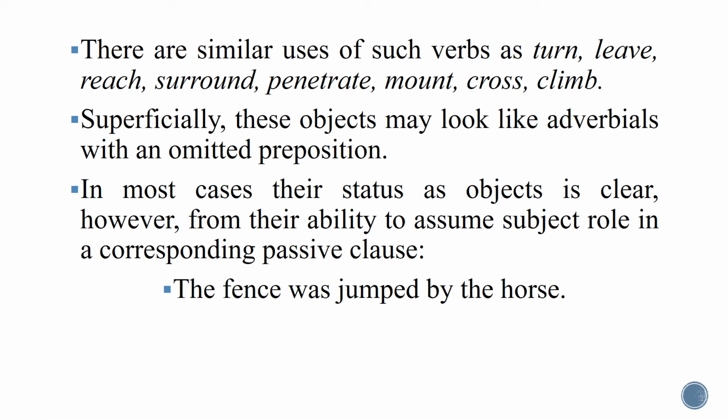Can we find other verbs that can be used in the same position, followed by a locative direct object? In fact, yes. The locative direct object can also be used after verbs like turn, leave, reach, surround, penetrate, mount, cross, and climb. How can we know that this is a direct object after we delete the preposition?